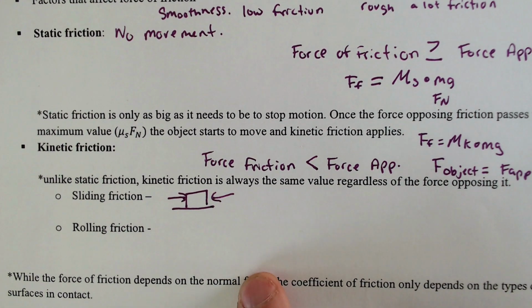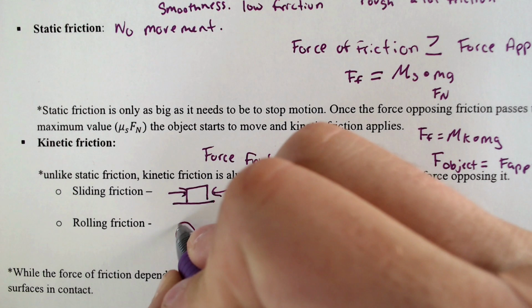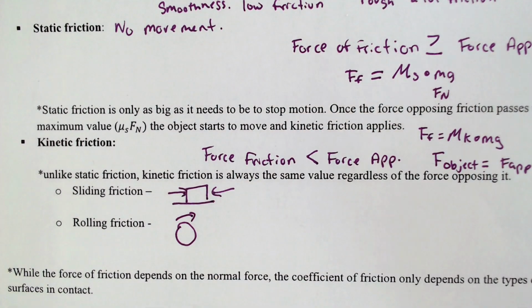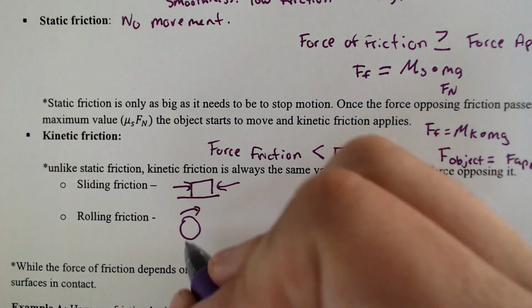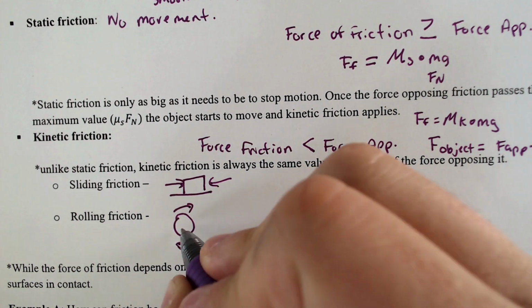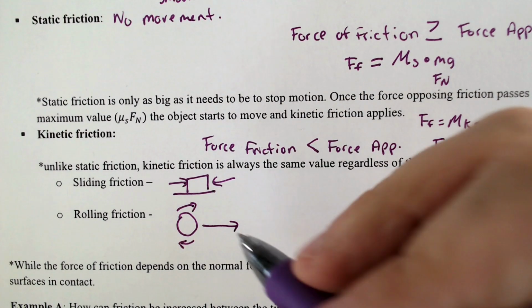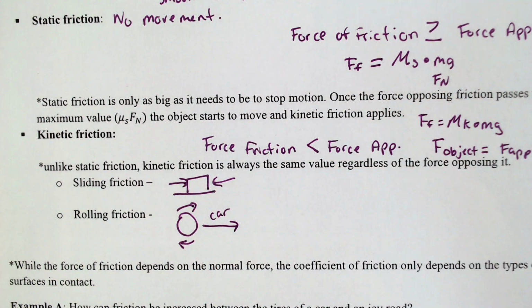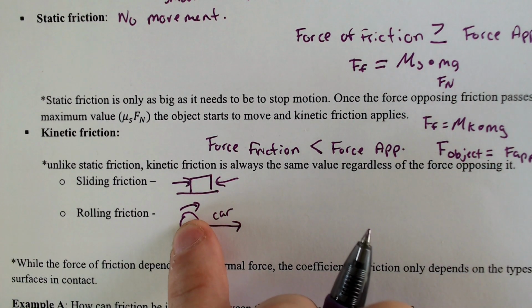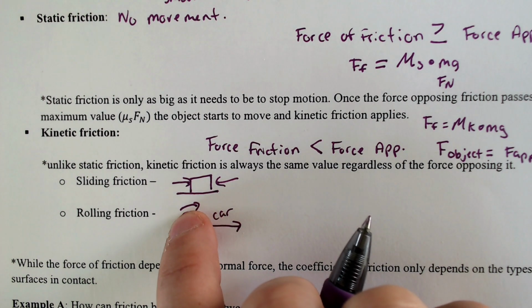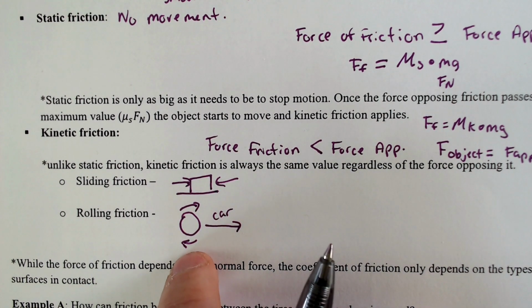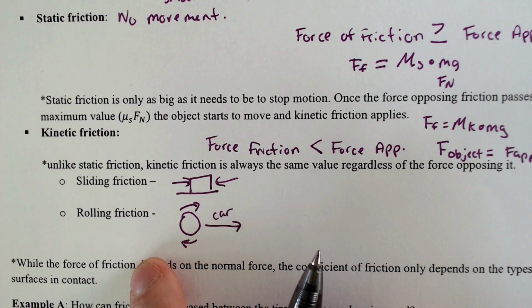Rolling friction tends to confuse people. If you had a wheel and your car is moving to the right, the top of the wheel would be moving in the direction of the car, but the bottom of the wheel is actually moving the opposite direction of your car.